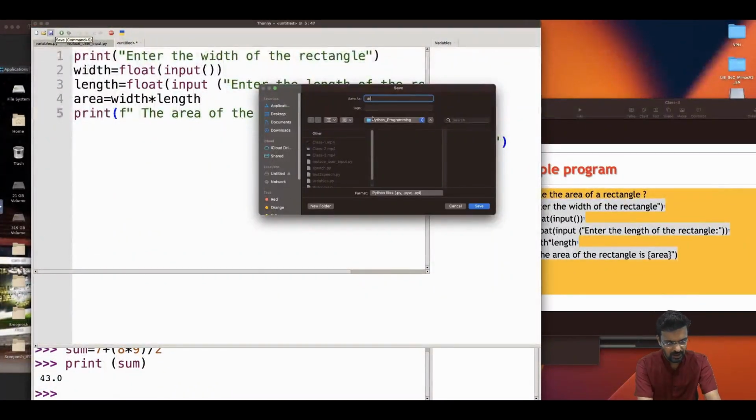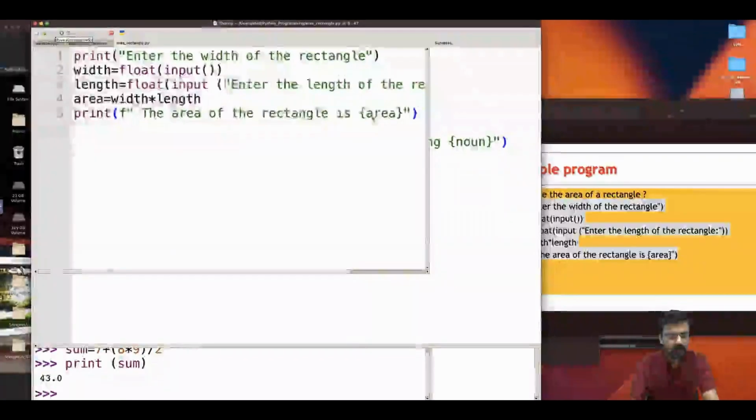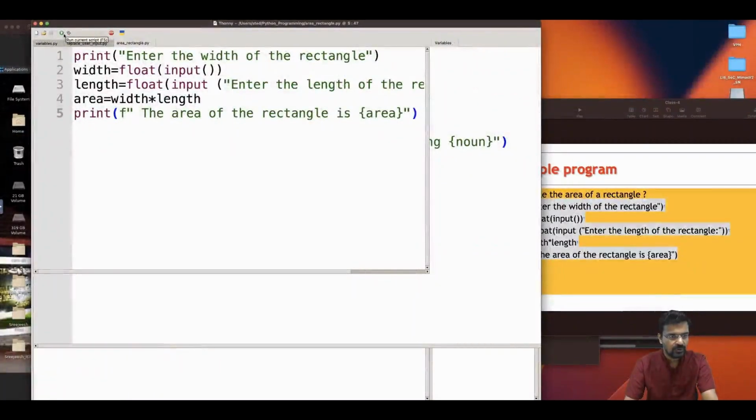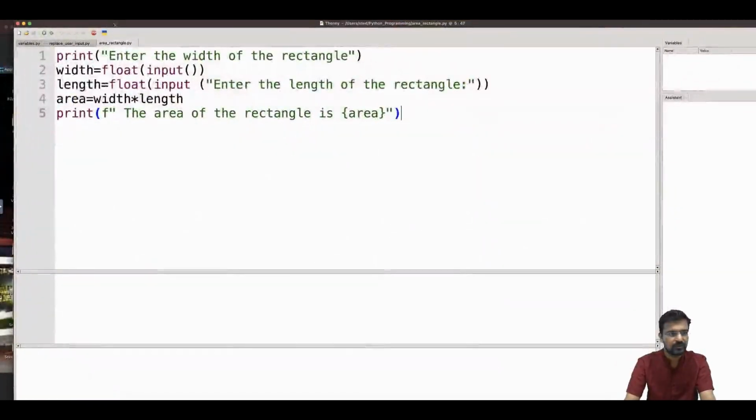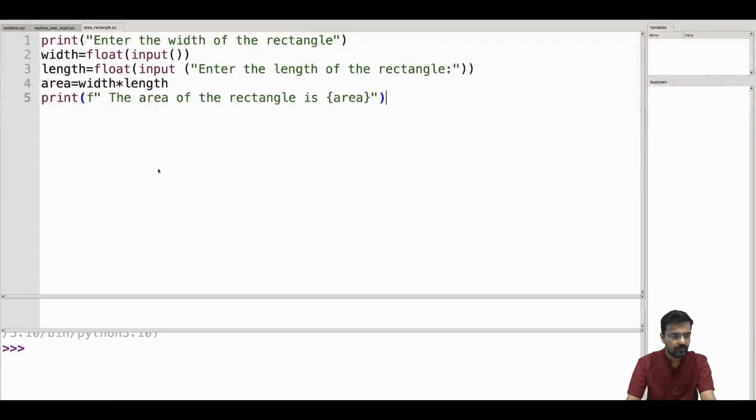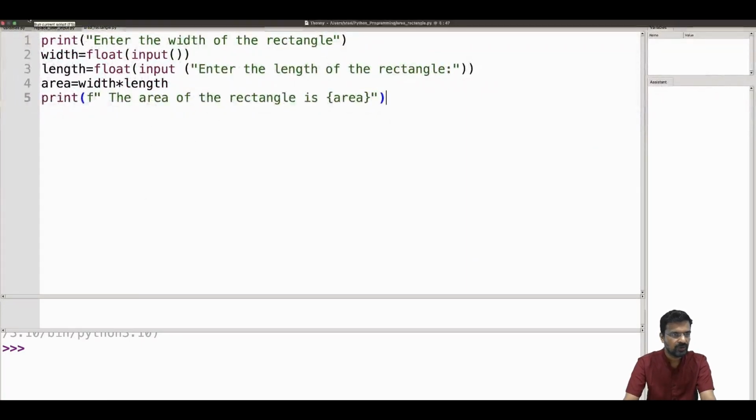Area of rectangle. Now I'm going to run it.